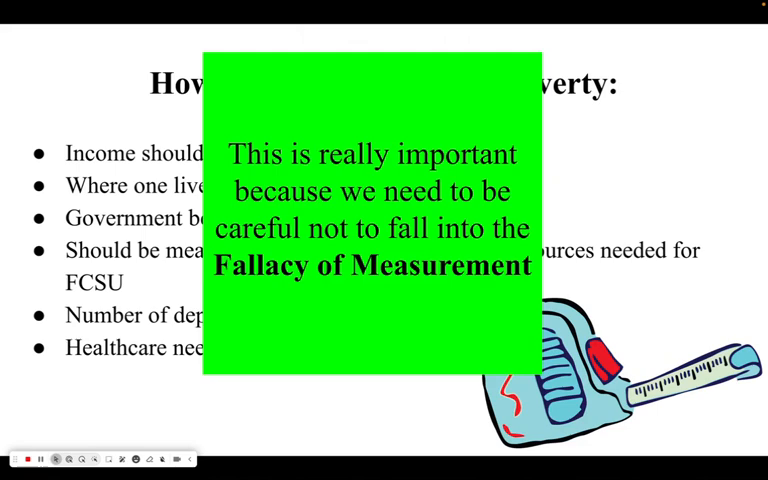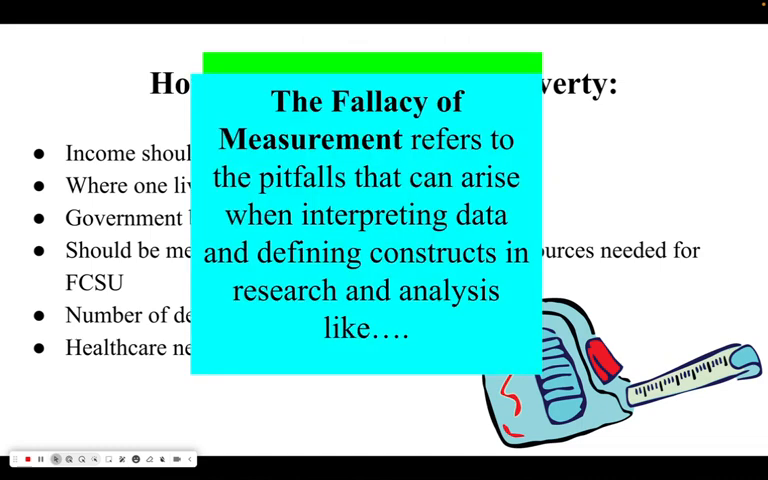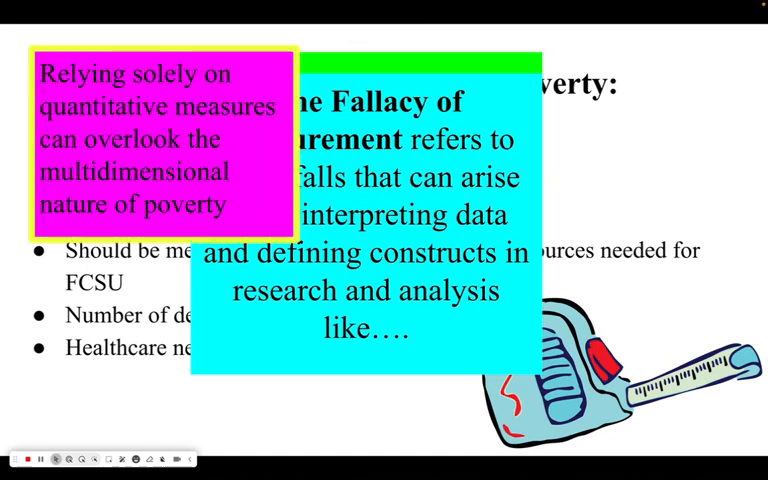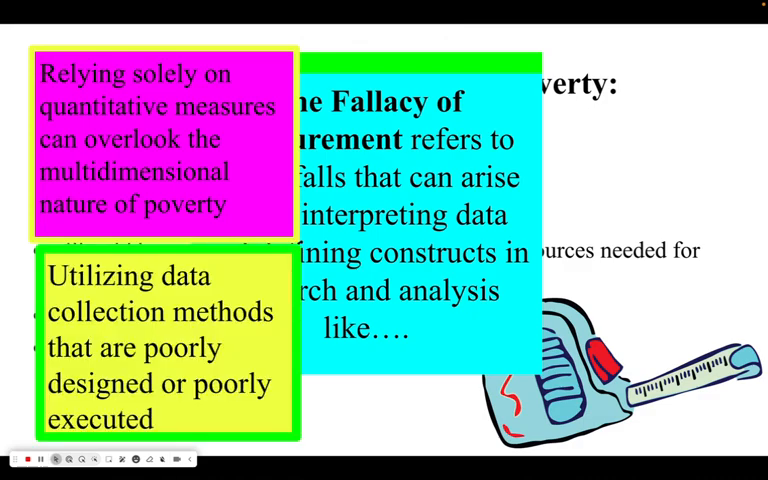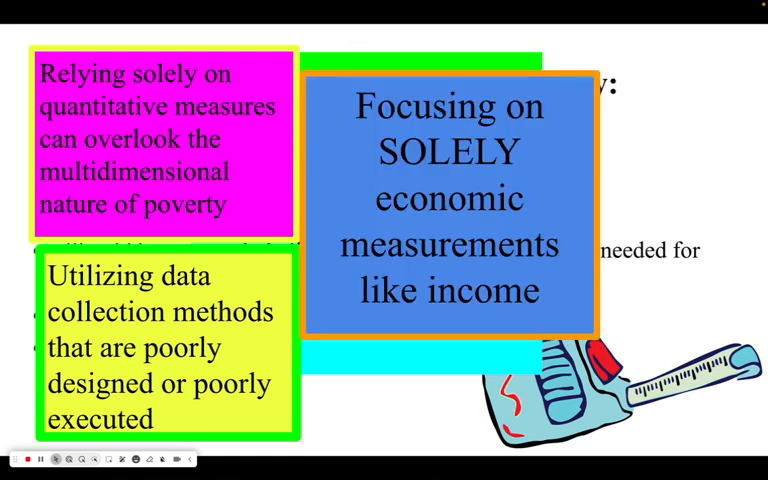And this is really important because we need to be careful not to fall into the fallacy of measurement. Fallacy of measurement refers to the pitfalls that can arise when interpreting data and defining constructs in research and analysis, like relying solely on quantitative measures that can overlook the multidimensional nature of poverty, utilizing data collection methods that are poorly designed or poorly executed, or just focusing solely on economic measurements like income.